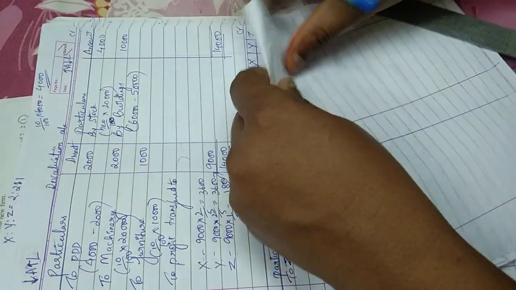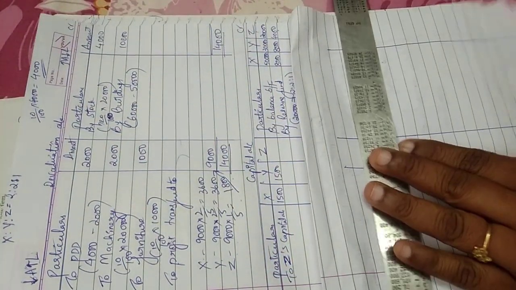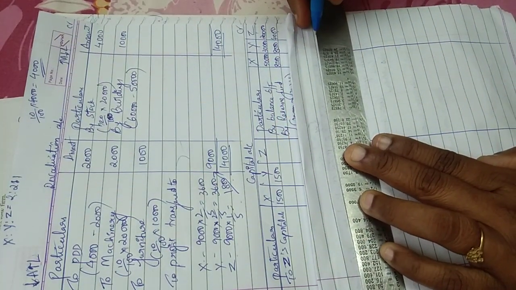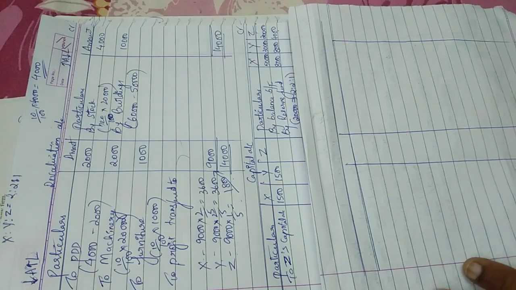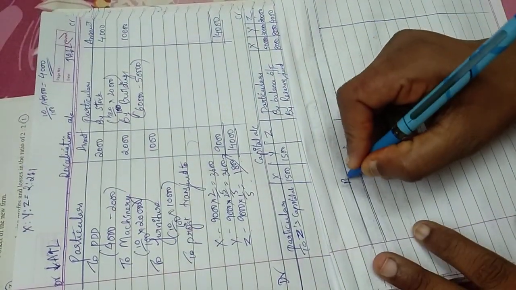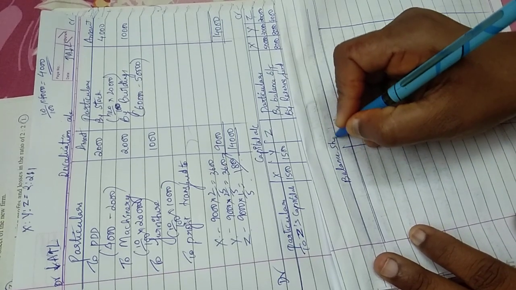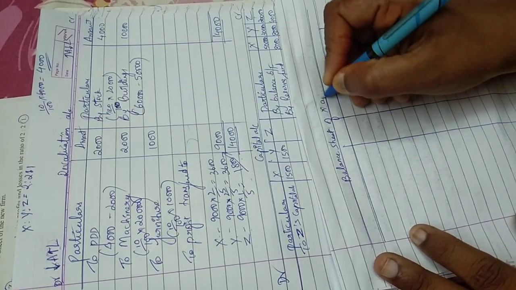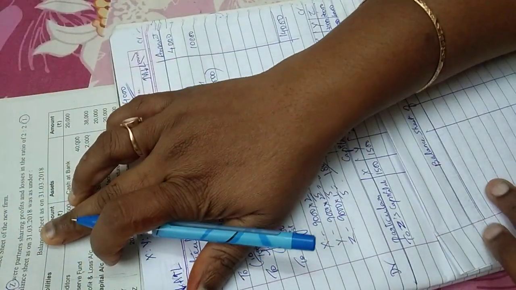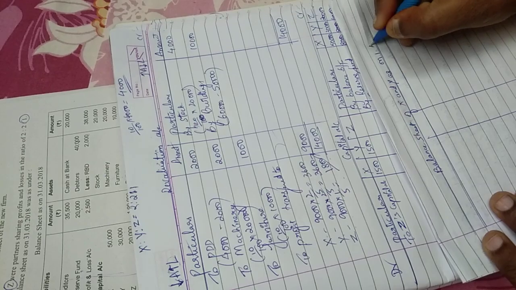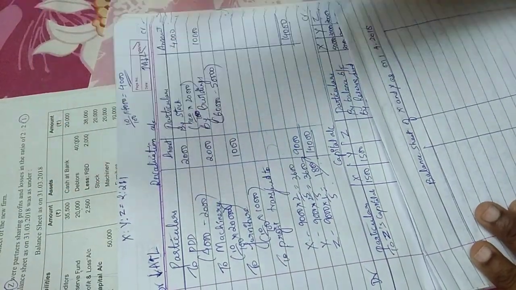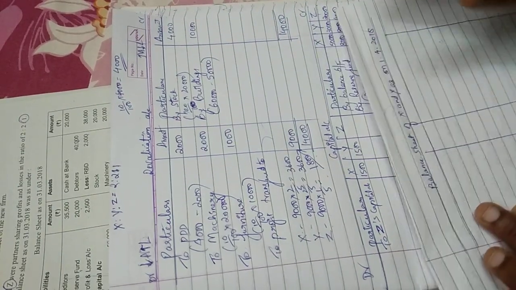As I said, only the goodwill treatment will vary for retirement. All the other steps are the same. So you will prepare the capital account, the revaluation account and the balance sheet the same way. Now I'm doing the balance sheet of whom? You will prepare the balance sheet of X and Y as on 1/4/2018. See, this is the closing date, so the opening date will be 1/4/2018. So this is the new balance sheet as on the new date.